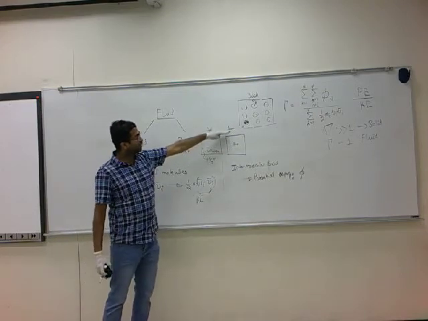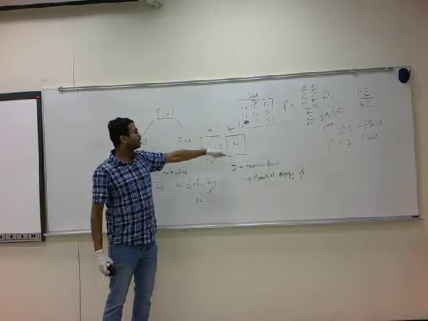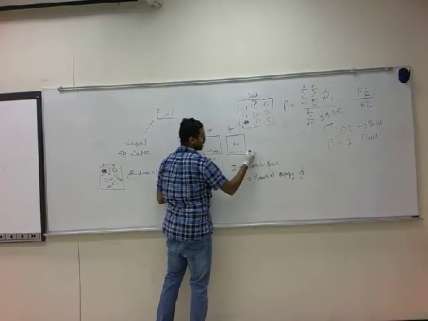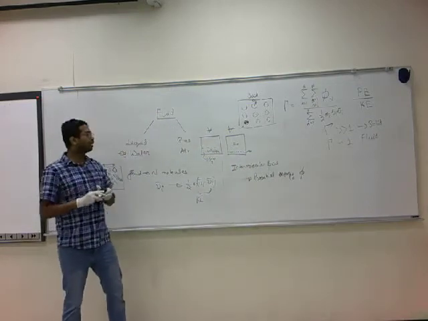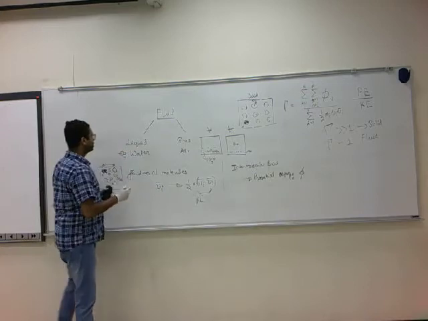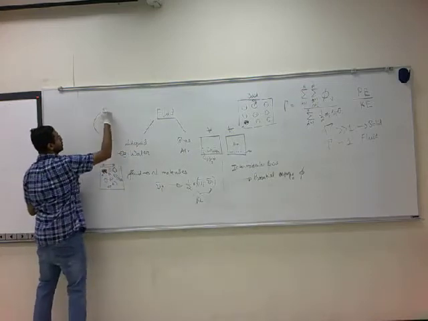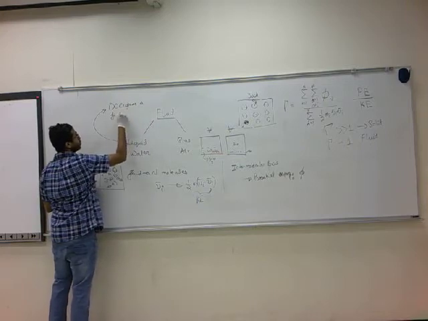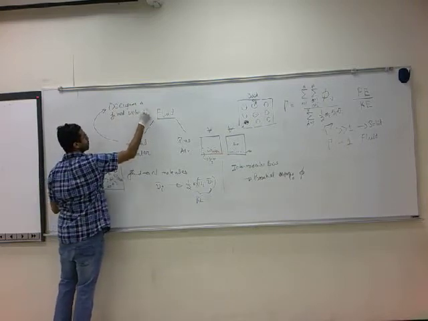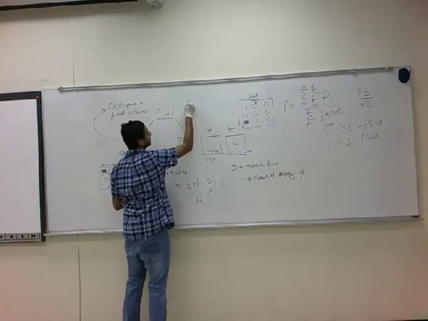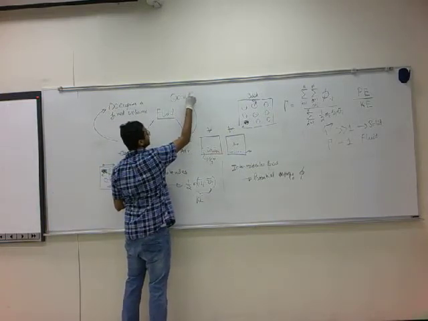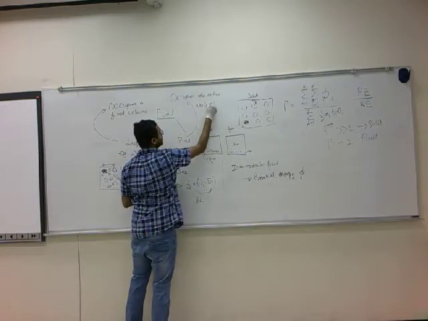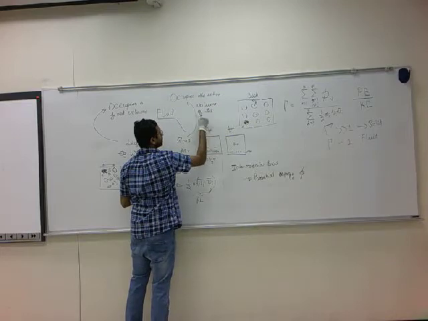It's not going to occupy the entire container. If you fill the same container with air, you can't tell the air molecules or the molecules that make up air to stay confined to this volume. You can't do that. They occupy the entire volume. So a liquid, a first difference is, occupies a fixed volume, whereas a gas occupies the entire volume of the container.